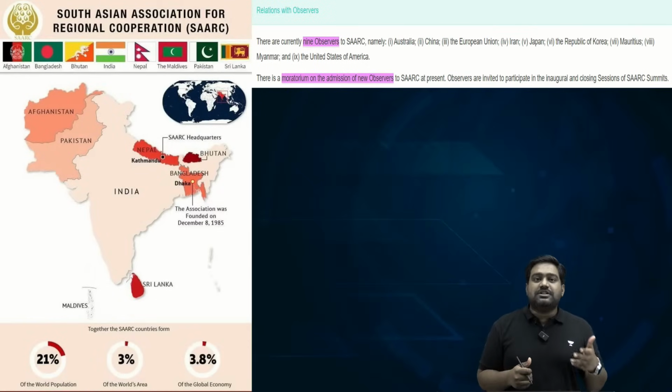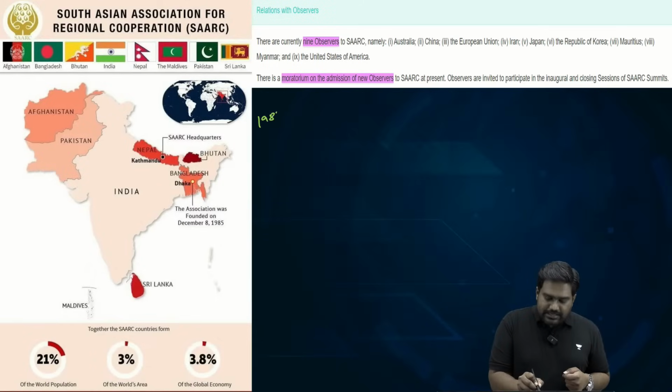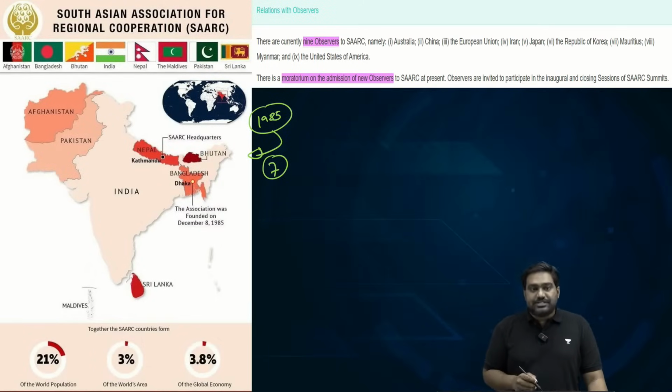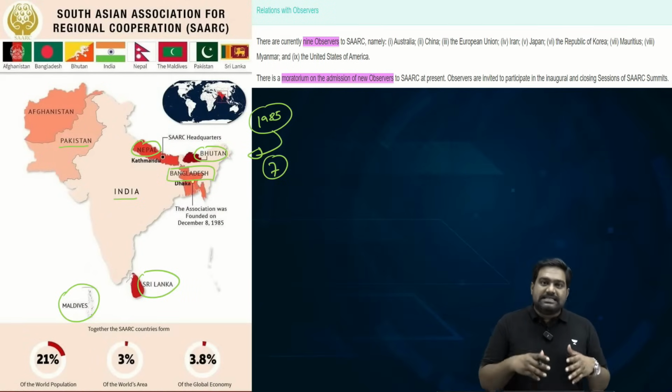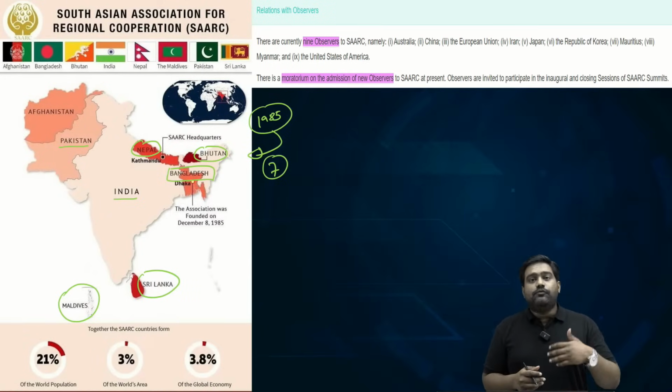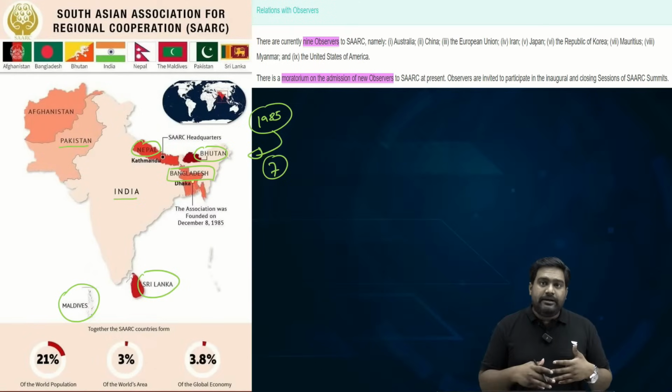It stands for South Asian Association for Regional Cooperation. It was established in the year 1985 by 7 South Asian countries, including India, Pakistan, Nepal, Bhutan, Bangladesh, Sri Lanka, and Maldives. These 7 South Asian countries established this organization for promoting regional integration and to achieve economic integration and connectivity within South Asia region.